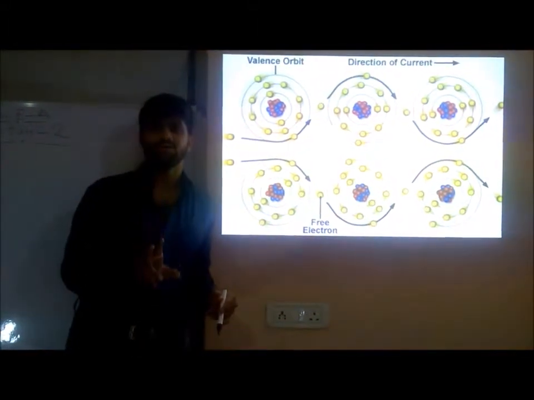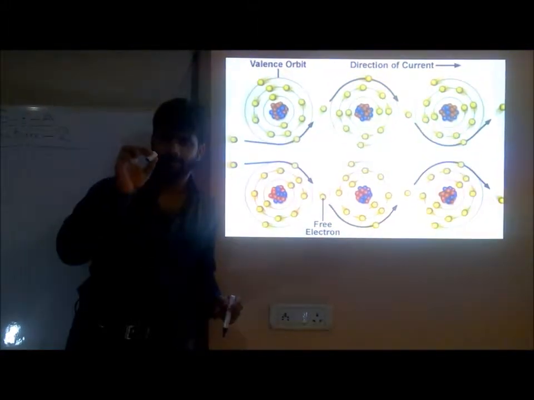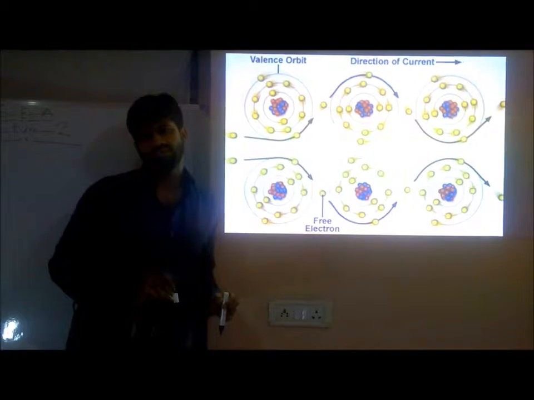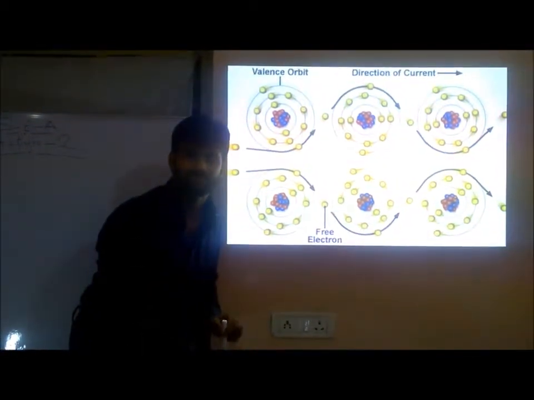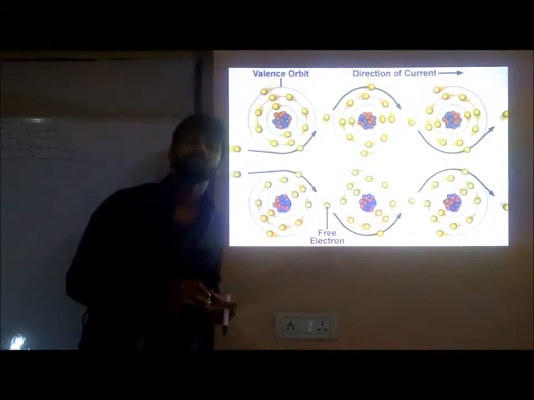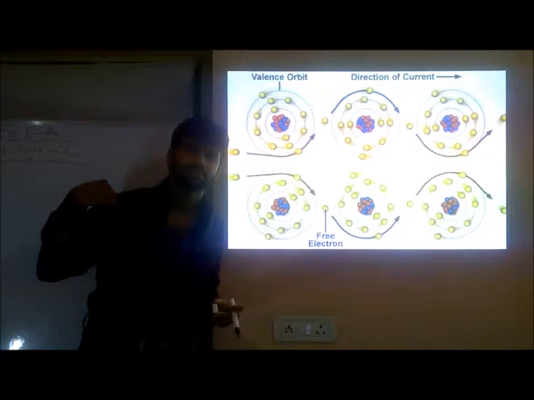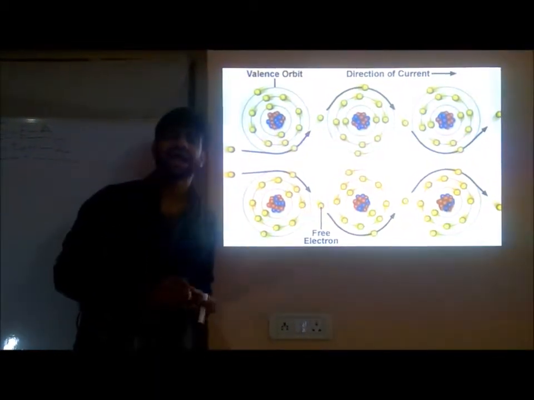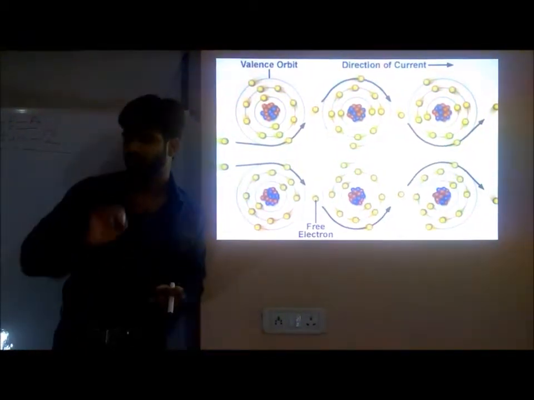Understanding? Keep in mind one thing. For example, I am taking this cap. Assume this cap as an electron. If it flows, it constitutes current. When I am throwing this cap, throwing means what? Applying force, applying pressure, which means from here I am applying voltage. Due to my applied voltage, this particular cap is flowing. As much as I apply voltage, up to that extent this cap will go.